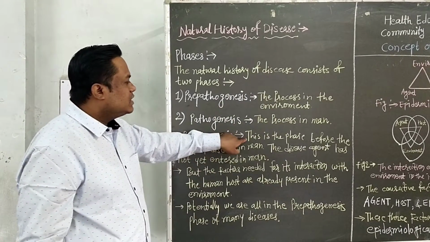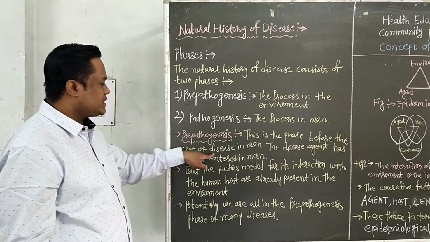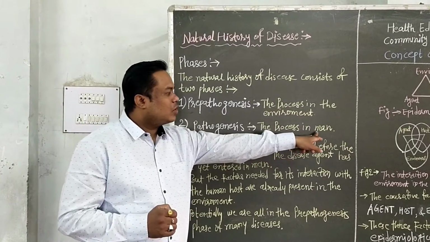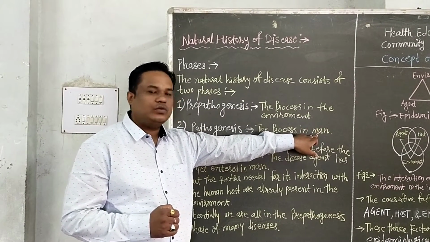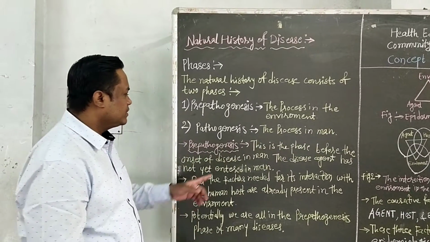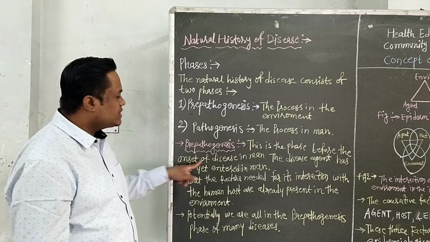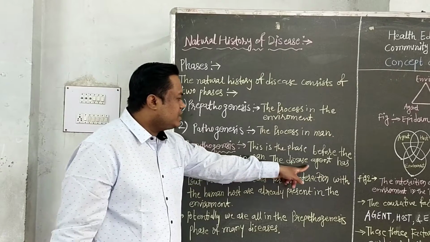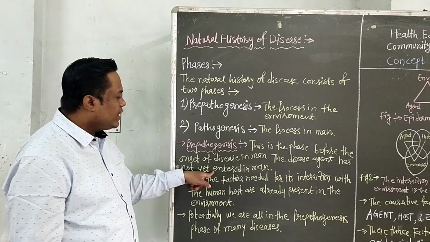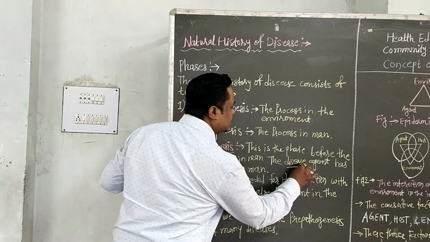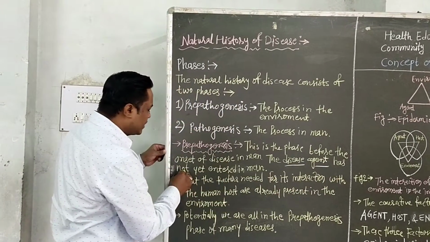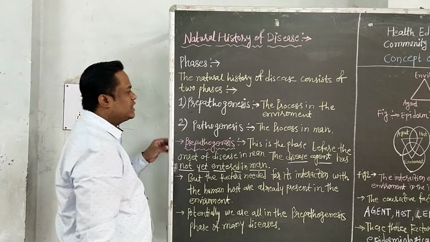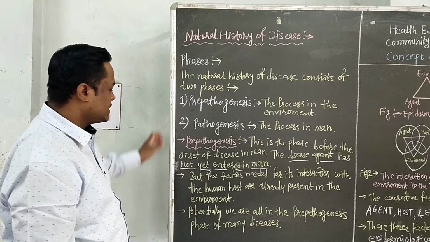Pre-pathogenesis is the phase before onset of disease. Disease is not in this phase. The disease has not entered into the man. It is present in the environment. This is the phase before onset of disease in the man. The disease agent has not entered in man. This is important. This is simply called pre-pathogenesis, meaning the disease agent has not yet entered the man.